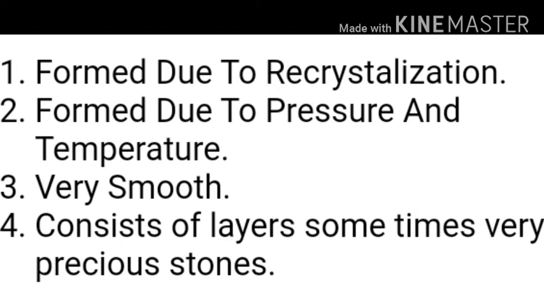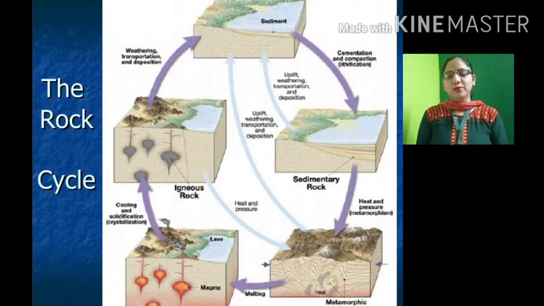Their formation takes place over a long period of time, and they are brought to the surface by internal movements of the earth. As these are recrystallized rocks, they have no empty space in them. So students, hope you understood the three types of rocks and their characteristics.